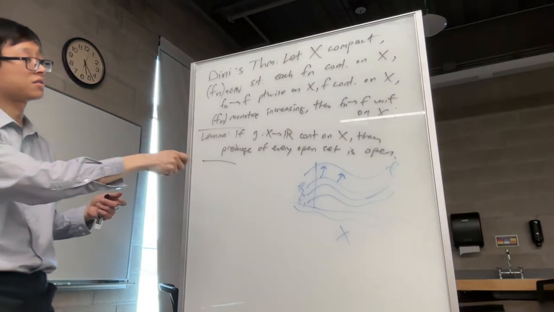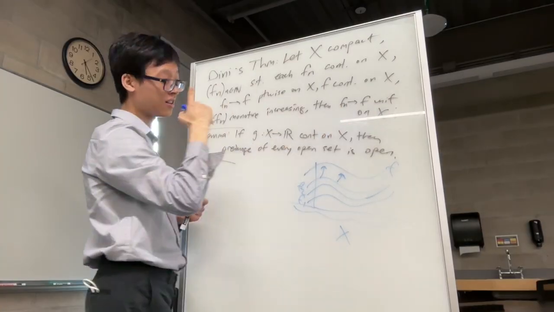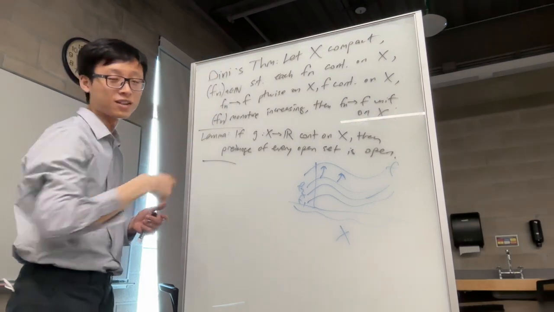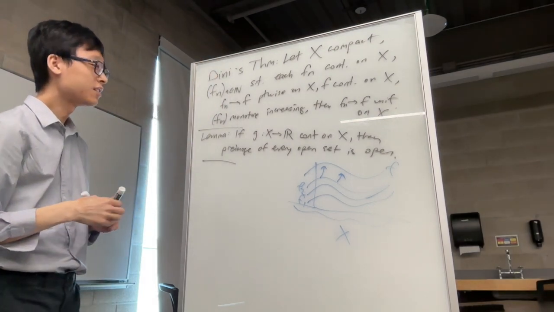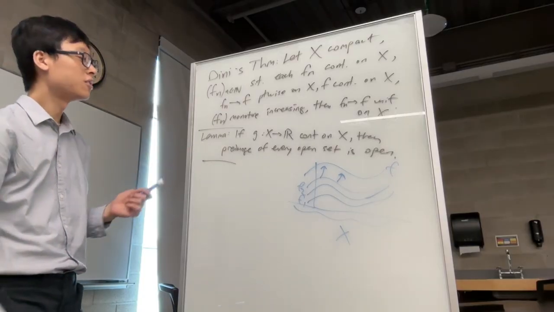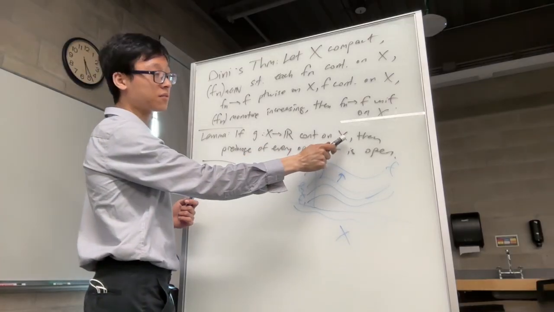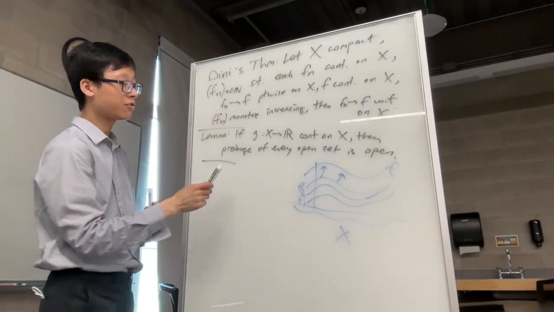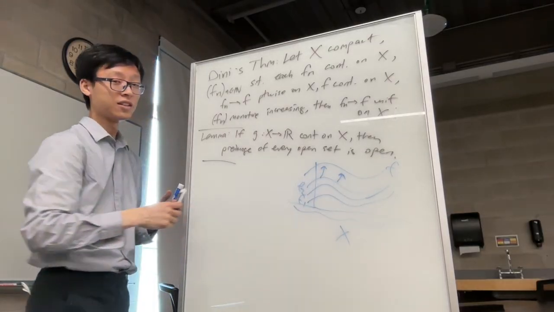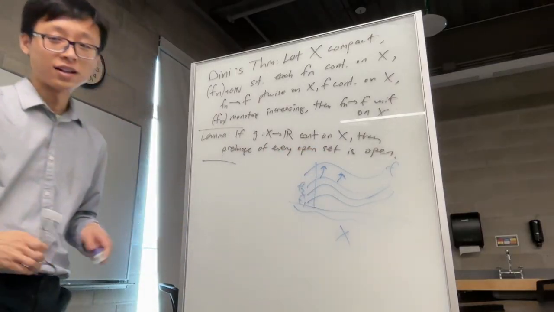Given all these conditions and the compactness of X, then we know fn converges to f uniformly on X. This is a theorem that gives you that the convergence is uniform given a few conditions. All right, we'll need one lemma for this, if you can even call it a lemma. This is topological continuity. Recall that if I have a function g from X to R, and g is continuous on X, that is equivalent to saying that the pre-image under g of every open set is open. Say in your head over and over: if g is continuous on X, then the pre-image of every open set is open. All right, so let's go prove this theorem.